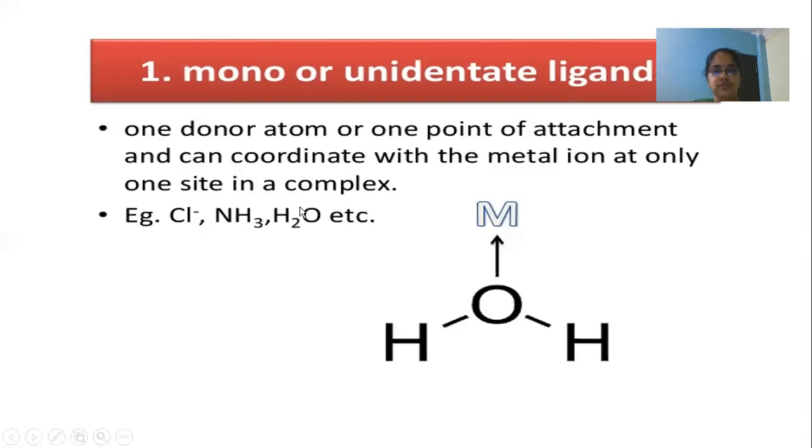And one more is H2O, where oxygen contains an extra lone pair of electrons, which it donates to the central metal. So if a ligand has only one donor atom, such ligands are called monodentate ligands.